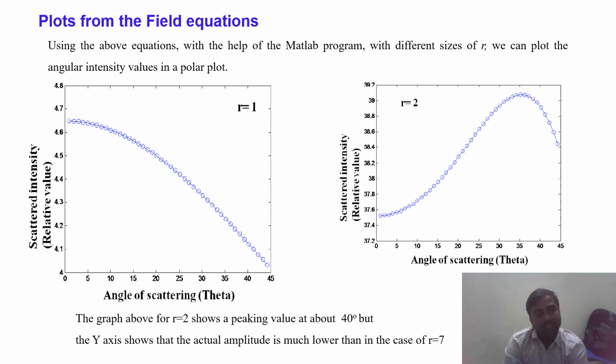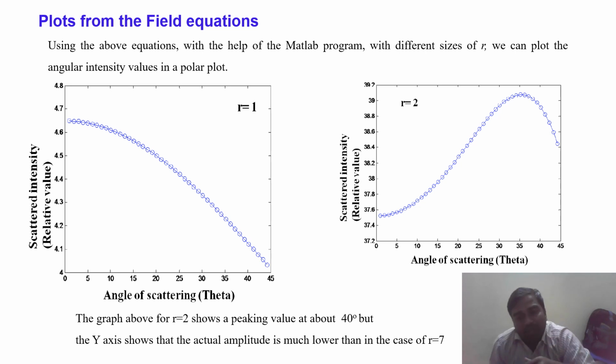So the scattered value for R equal to 1 is very less, comparatively a single digit. When we are considering R equal to 2, the scattered angle is increasing, but when it is reaching above 35, it is getting the maximum value. Here it is varying from 37 to 39, but for R equal to 1, it is a single digit, 4 to 5 only.